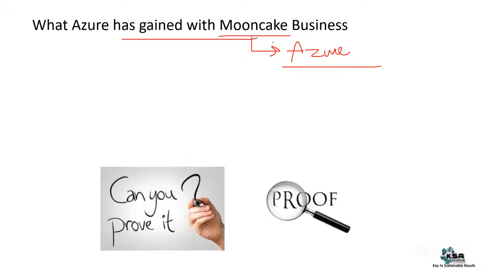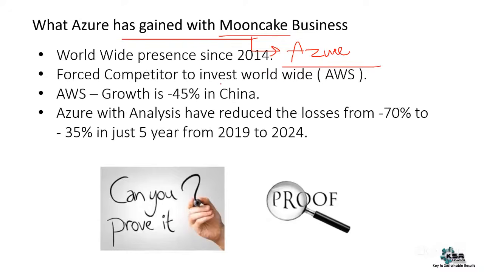Let's take a proof, right? Though Azure is going negative in China, it has a worldwide presence. So it can say that China is a closed economy that doesn't allow any cloud providers, especially the US cloud providers, but still it has a presence in China. So they can claim that we are the only cloud provider with that presence in China.